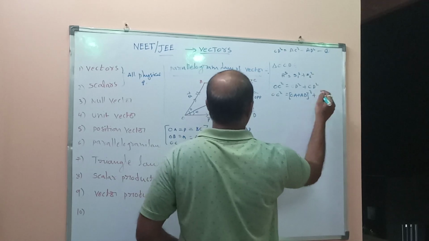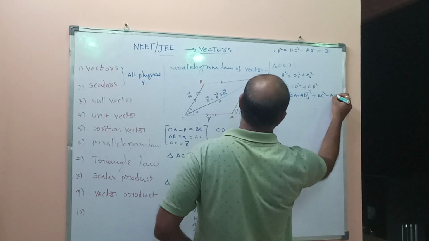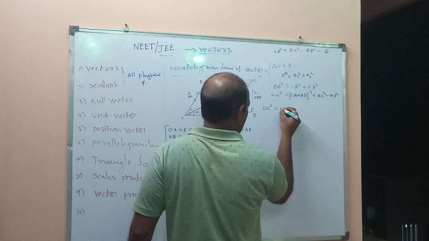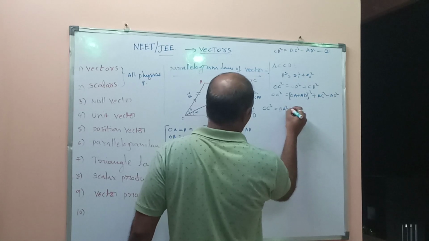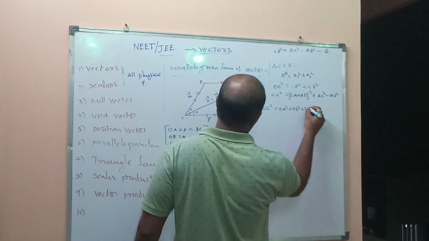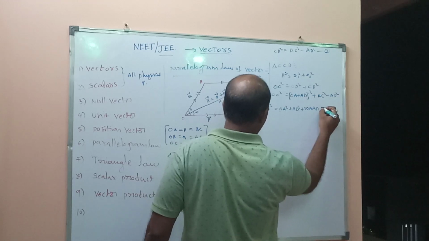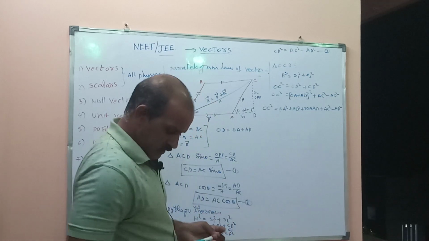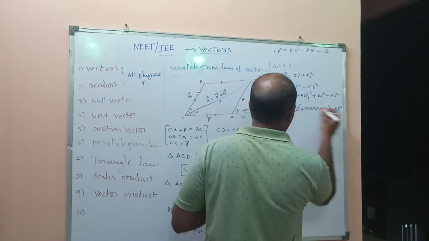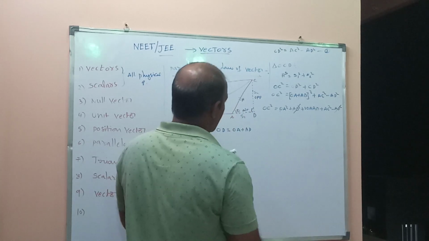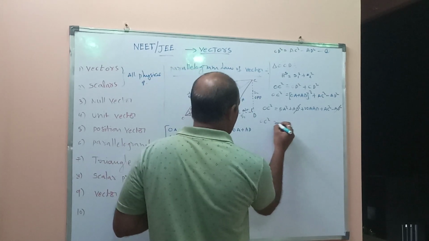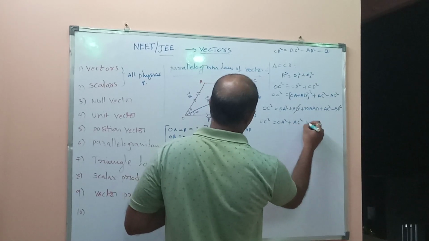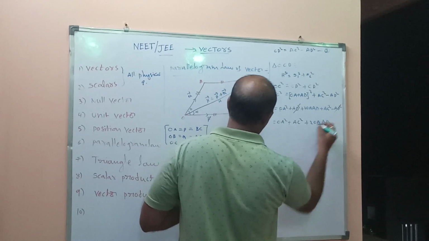Substituting this, OC square equals OA square plus AD square plus 2 OA AD plus AC square minus AD square. Here AD square cancels. The remaining terms are OC square equals OA square plus AC square plus 2 OA AD.